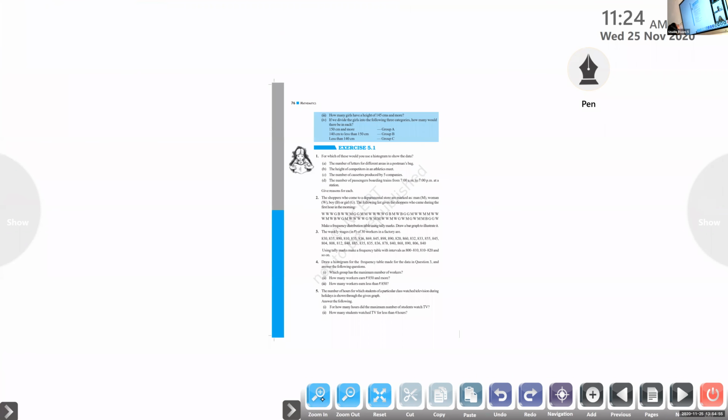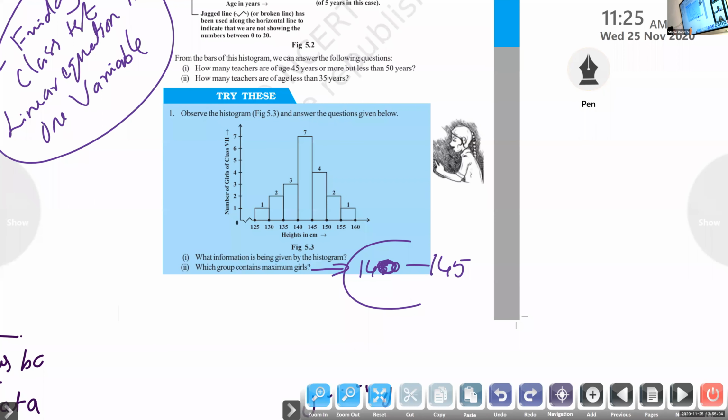Next question: how many girls have a height of 145 centimeter and more? 145 and more shows these 3 bars. So 4 plus 2 plus 1, 7.